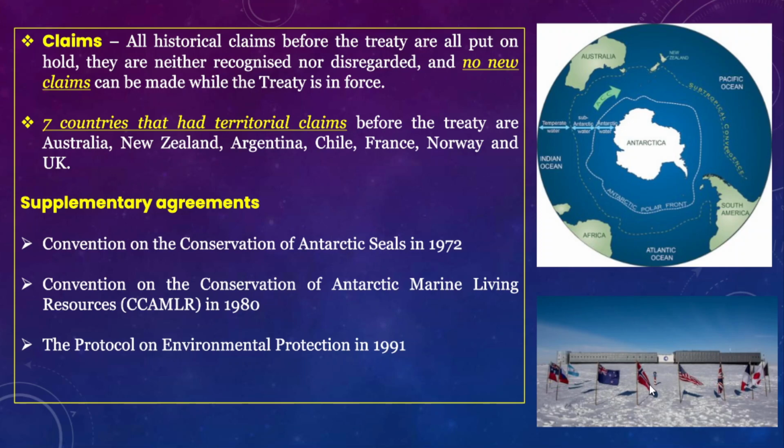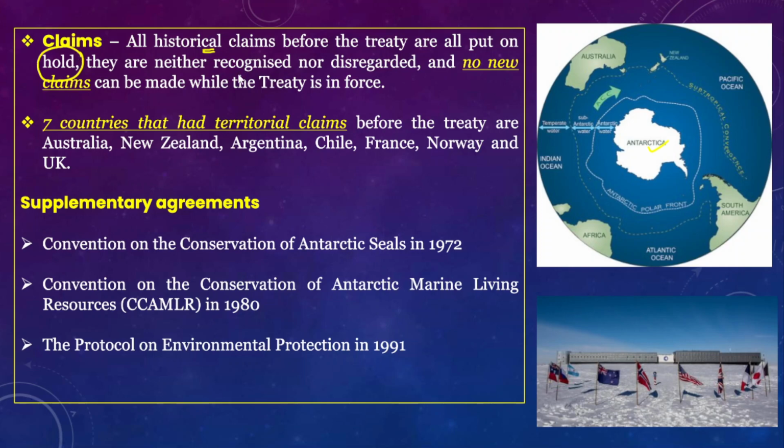However, when the treaty came into force, or before this treaty, there were different countries who had claims over this Antarctic land. As per the Antarctic Treaty, the historical claims before the treaty are all put on hold. These claims were not considered as part of the Antarctic Treaty, but all claims of different countries were just put on hold.